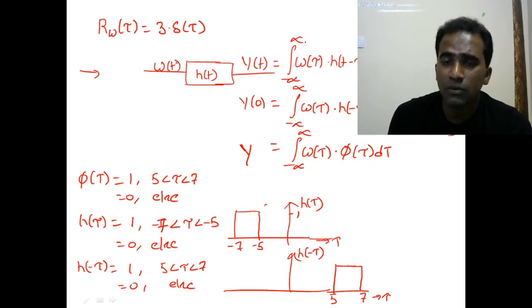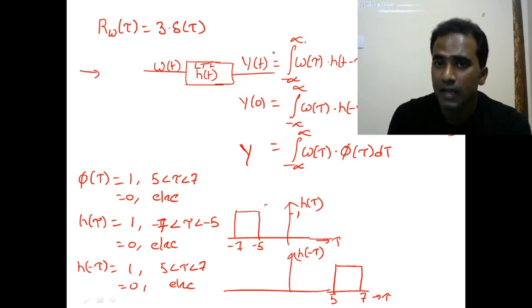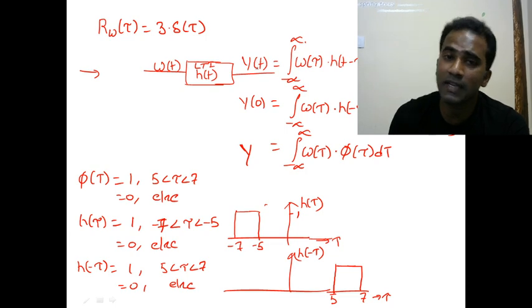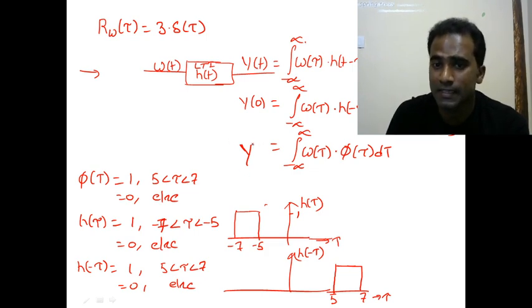So you can imagine, whatever function they have given, the random process W of t is passed through an LTI system with impulse response h of t. The output random process is y of t. And in this output random process, at a particular time instant, t equal to 0, we have a random variable. Y of 0 is a random variable, and that is what they have given us. They are not talking about the output random process as a whole; they are talking about a particular instant, which means a particular random variable inside the random process. We can talk about the general case also, right?